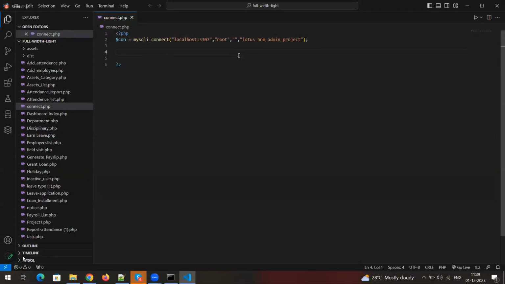Next step: while executing this file, we need to understand whether this particular connection is successful or not. To check whether it is a success or failure in core PHP, which programming concept will you use to check that?